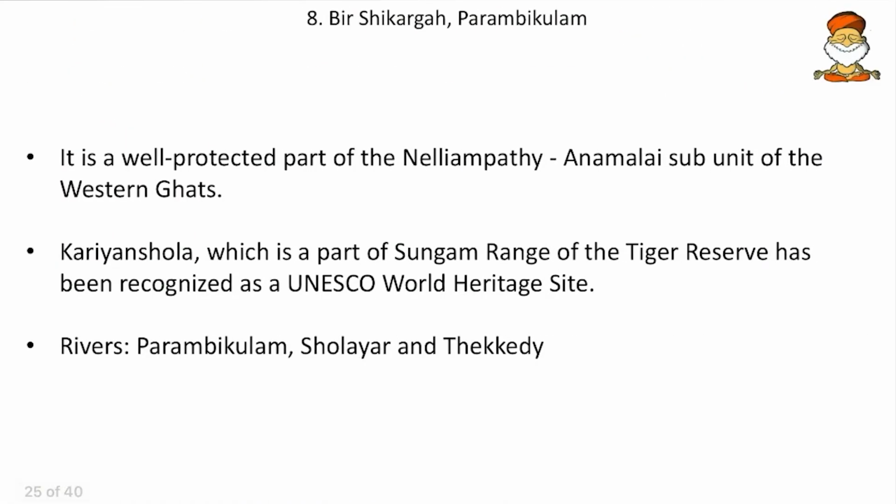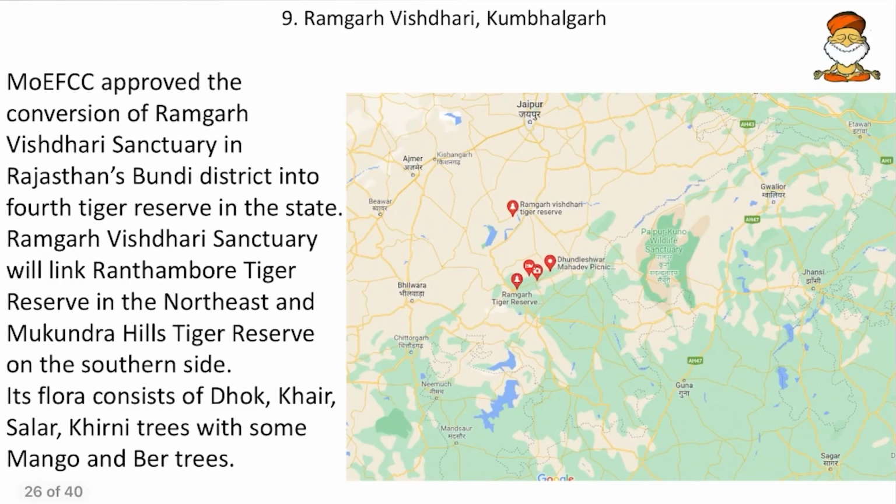Then, coming to more facts, it is a well-protected part of the Nelayampatti Annamalai subunit of Western Ghats. And friends, Parambikulam has a place called Kariyan Shola, and this is a part of the Sangam range of Tiger Reserve, and this is recognized as the UNESCO World Heritage Site. So remember Kariyan Shola, a UNESCO World Heritage Site, that is present within the Parambikulam. And the rivers like Parambikulam, Sholaya River and Tekkedi River are flowing nearer to it.